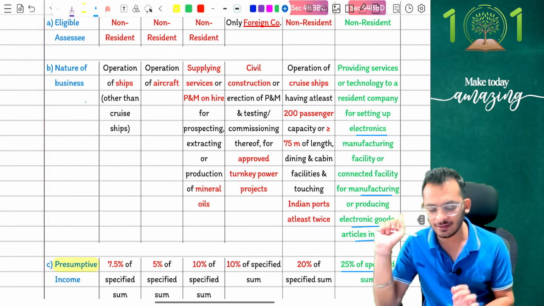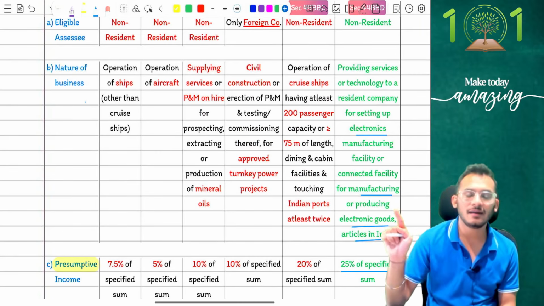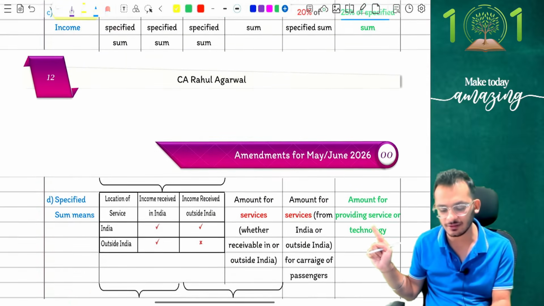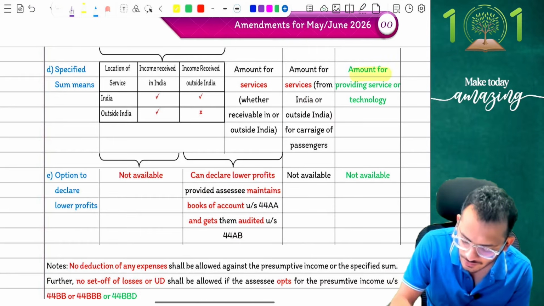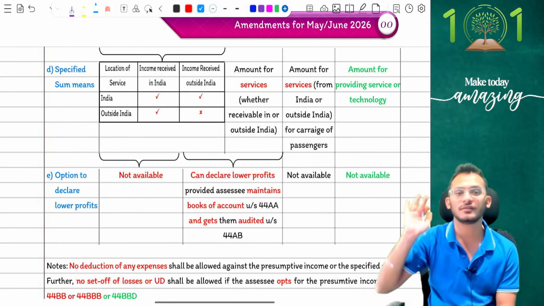Yes. So a non-resident who's going to provide services for technology setup of an electronic facility in India can be given presumptive taxation at the rate of 25%. He can offer this 25% and will not be taxable for any other income. So whatever amount he receives, 25% of that amount will be liable as presumptive income, and that is what is going to be taxed.